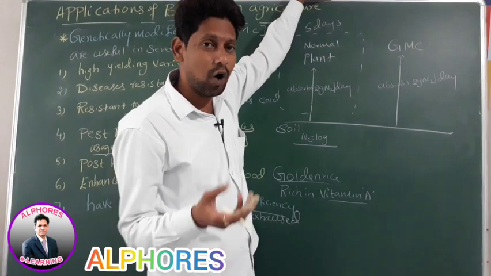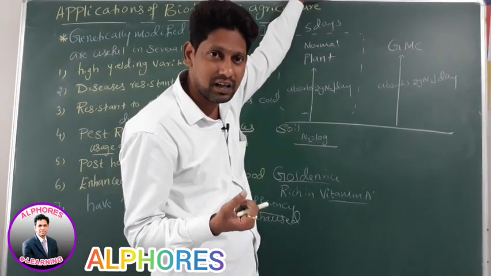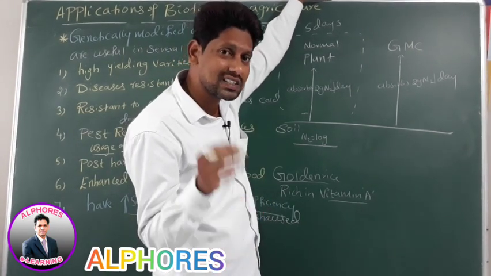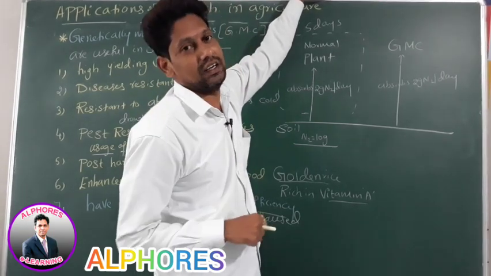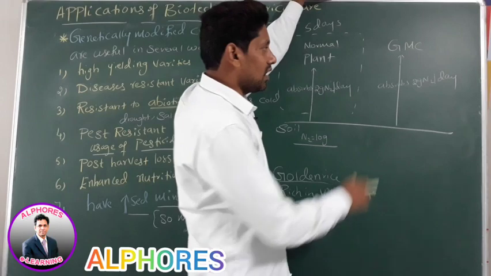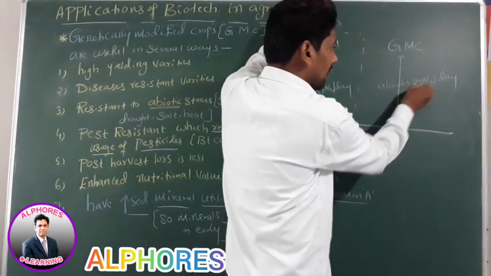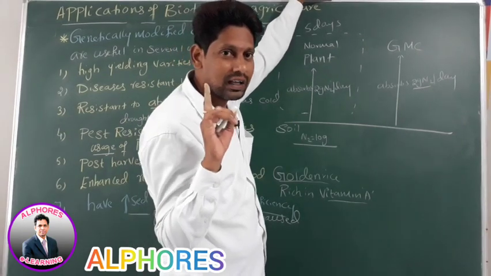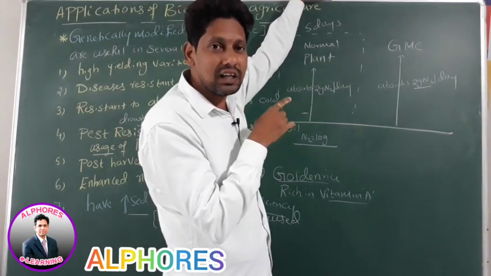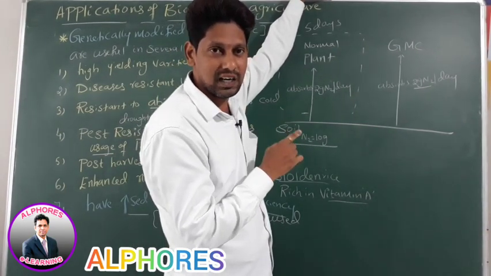It means once that nitrogen was completely utilized, then only it is absorbing nitrogen again from the soil. Is this statement okay? On the first day it has absorbed 2 grams of nitrogen, but utilized only 1 gram. Still inside the plant, how much nitrogen is left? 1 gram.